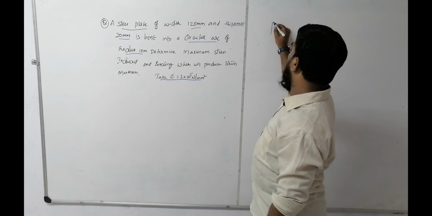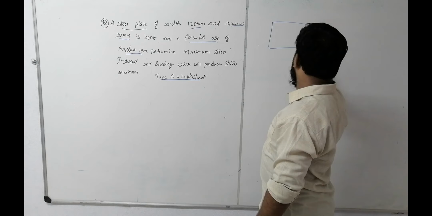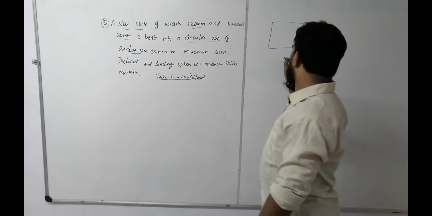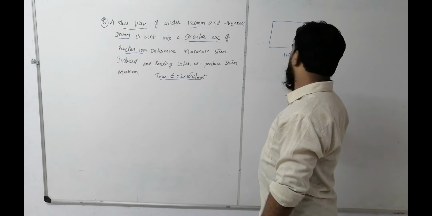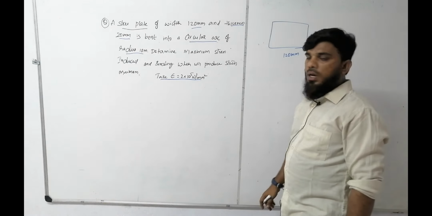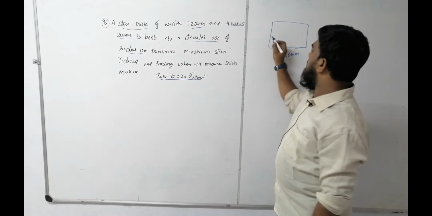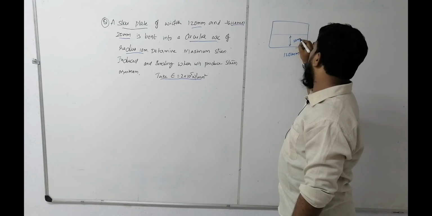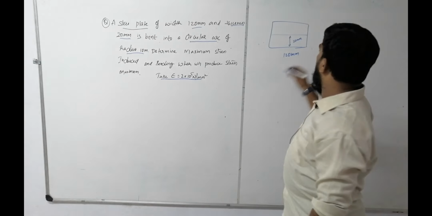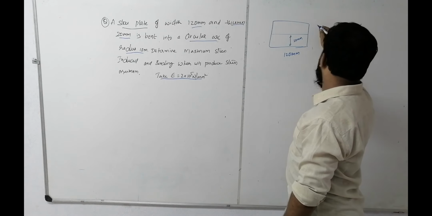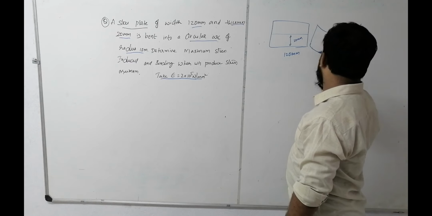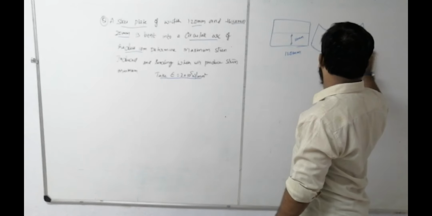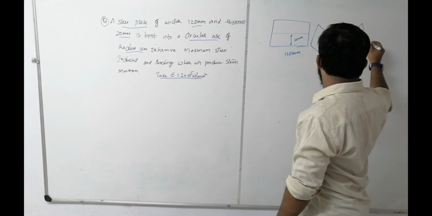So let us first take a plate. So this is your plate. What is the length of this plate? The width of this plate is 120 mm. Now they are giving the thickness. So the thickness we are considering as this. So this is your thickness of 20 mm. So when I apply a moment, this will bend like this. Okay, so this is bending.